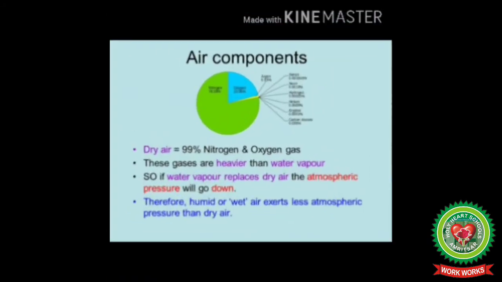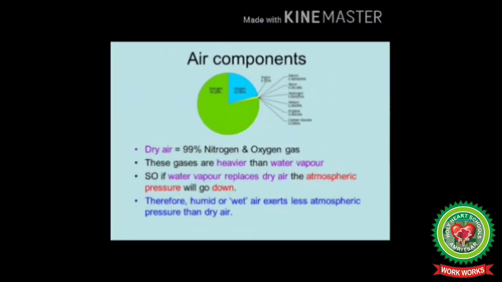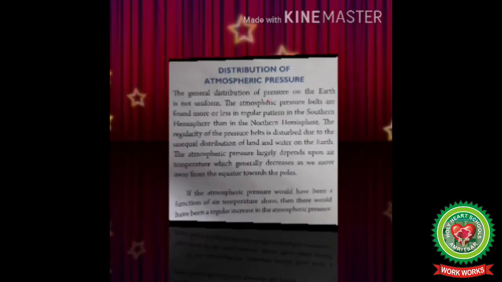Fourth and last factor is water vapor. The air with water vapor, or the humid air, is lighter than dry air because water vapor present in the air displaces an equal volume of dry air, that is nitrogen and oxygen, thus making the air lighter. Water vapor has latent heat also, which makes the air lighter. Come back to the reading.